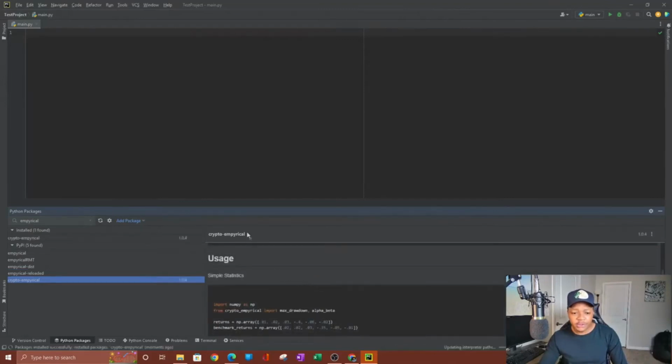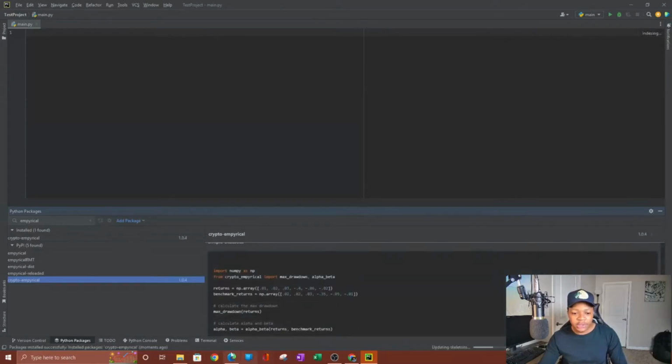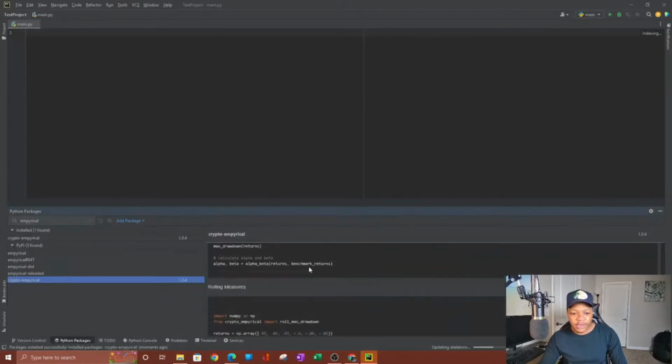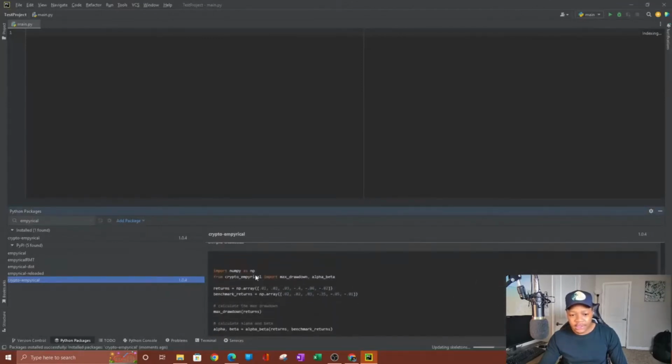So if you look over here, there's also some instructions. That's why I like using PyCharm. The same instructions that are on here, you can find them in PyCharm right here, kind of like a description of what it does. All right, so it looks like it's installed right now.